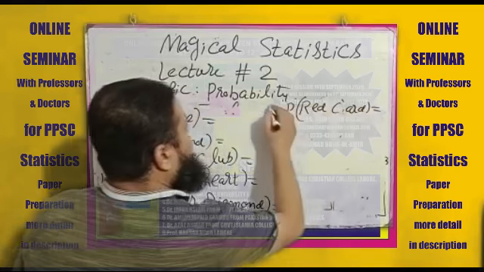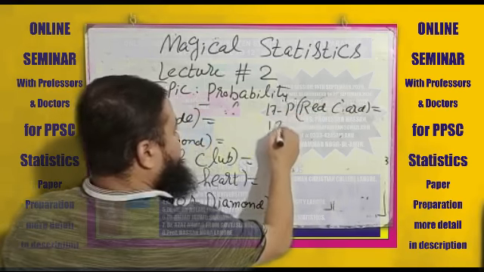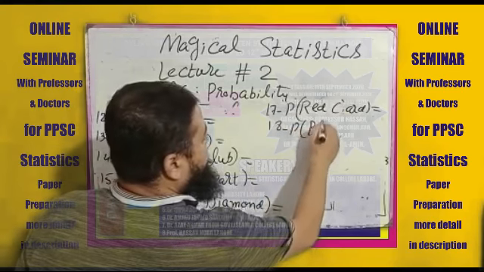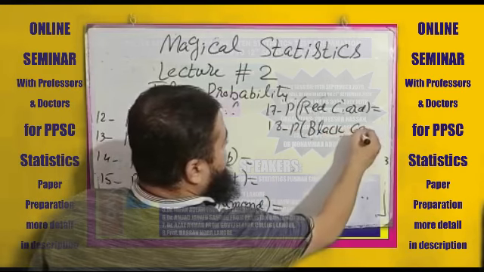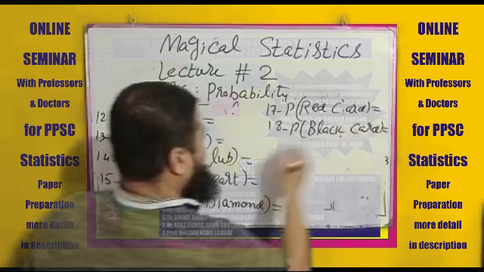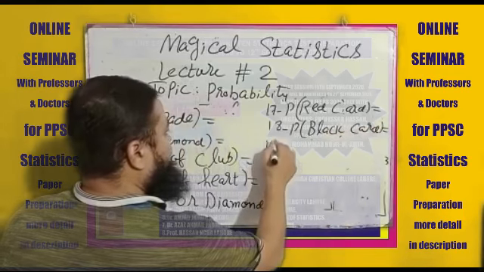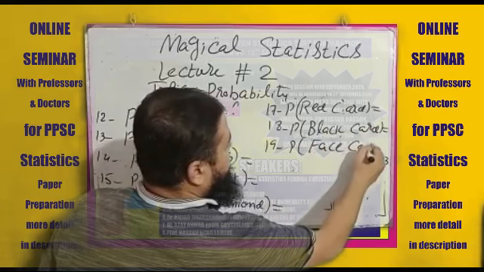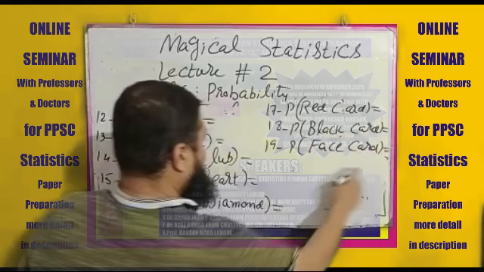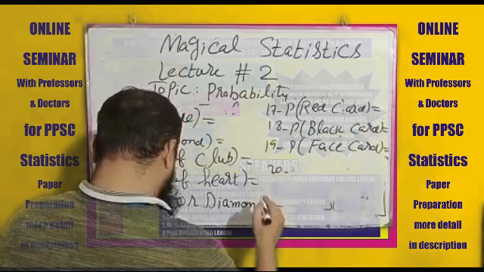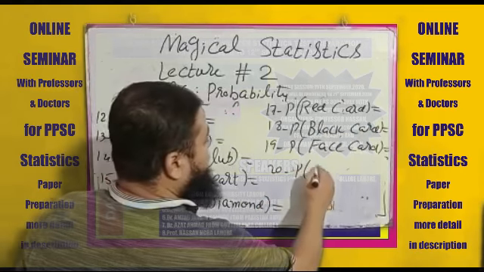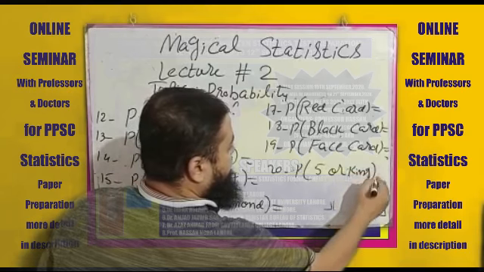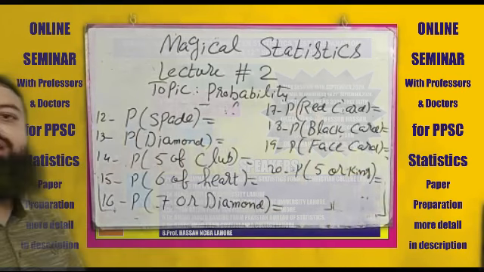It is question number 17 actually. 18th, probability of black card. 19th, probability of face card. 20th question, probability of 5 or king. These all questions we will have to answer.